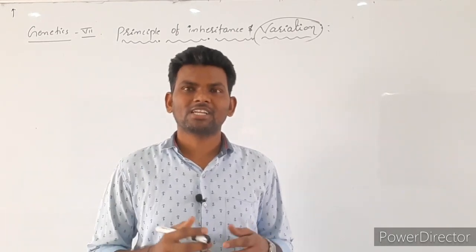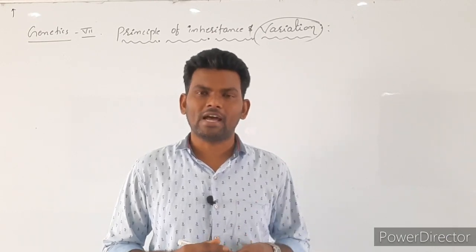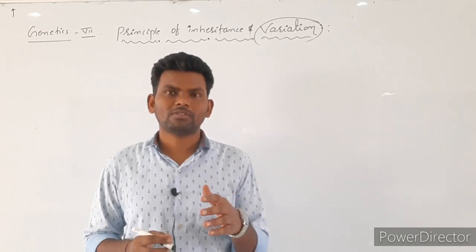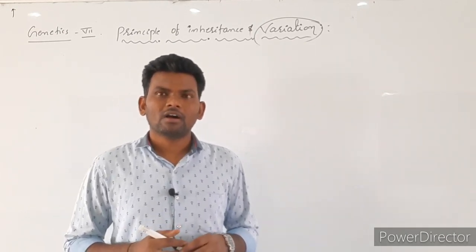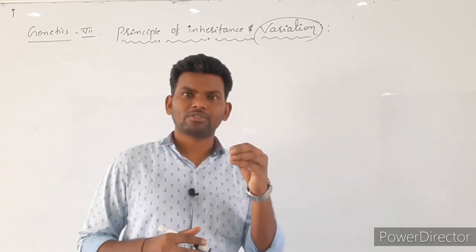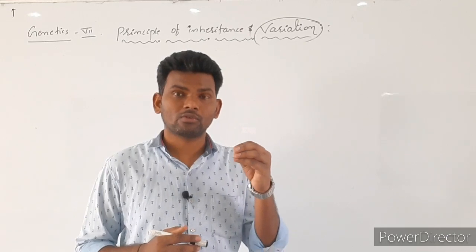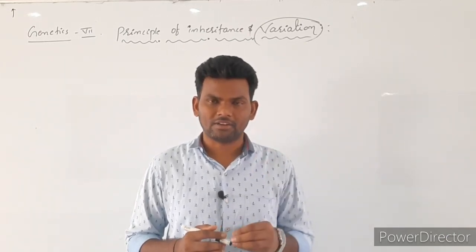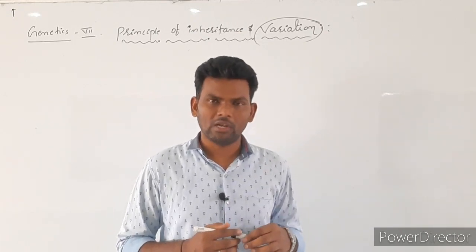Gregor Johann Mendel is one of the famous scientists of genetics, and he is also known as the father of genetics. Why is he so famous and considered the father of genetics? Because without knowing about mitosis and meiosis, and without using a microscope, he explained the inheritance of characters. The definition of inheritance was first given by Mendel only.